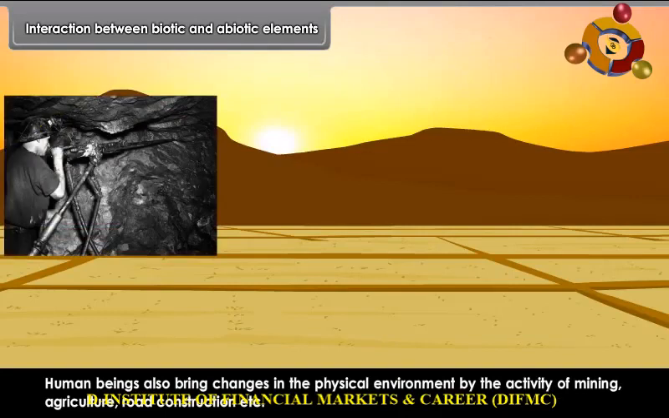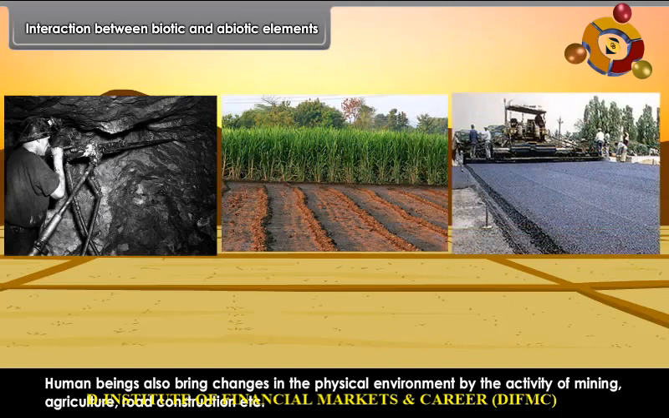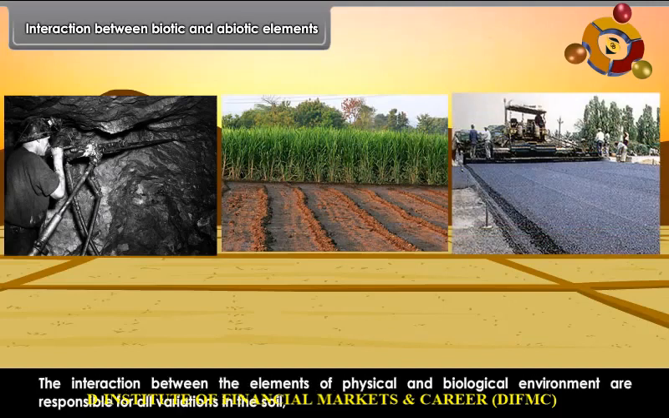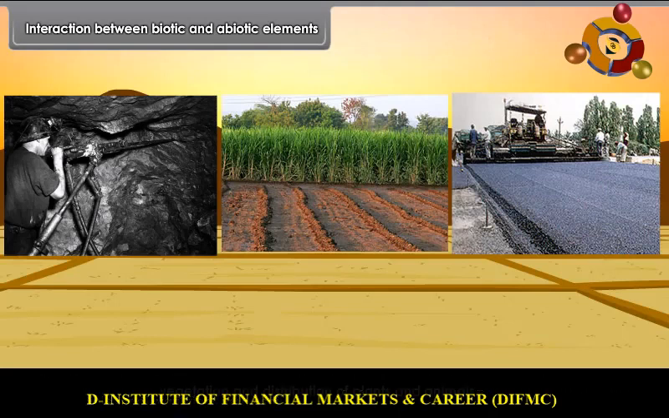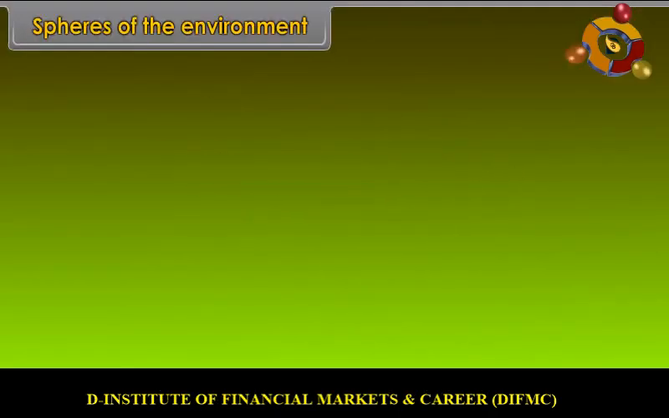The interaction between the elements of physical and biological environment is responsible for all variations in the soil, vegetation, and distribution of plants and animals. Spheres of the environment. There are four major spheres of the environment. They are lithosphere, hydrosphere, atmosphere, biosphere.